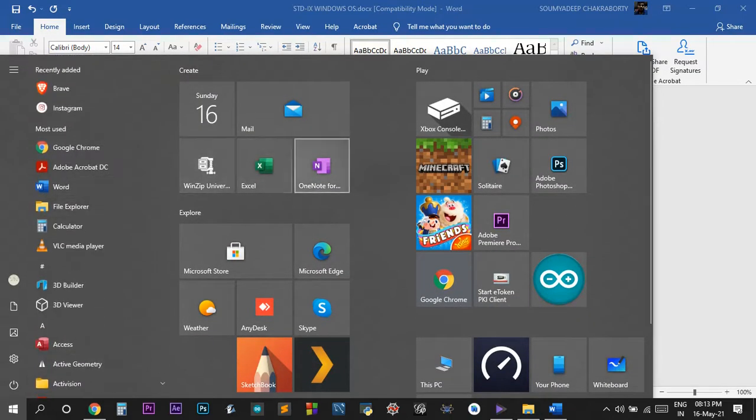See, in the start menu all the programs are over here. Okay, this is the start menu. So this is one of the main portions of Windows. This is also known as the launchpad of Windows. Understood?